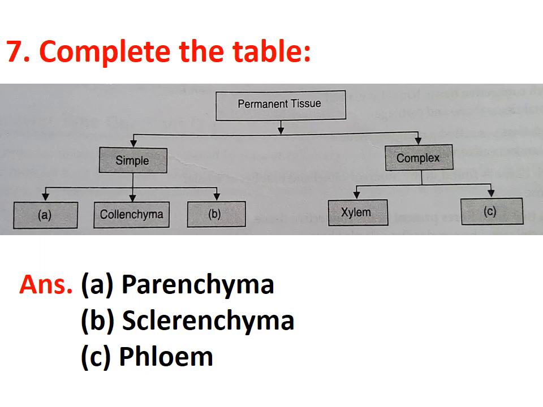Question number 7 was complete the following table. This was a direct question. You have to just write down the classification of the permanent tissue. So answer is A is parenchyma, B is sclerenchyma, C is phloem. Okay, so these were the answers of your questions.